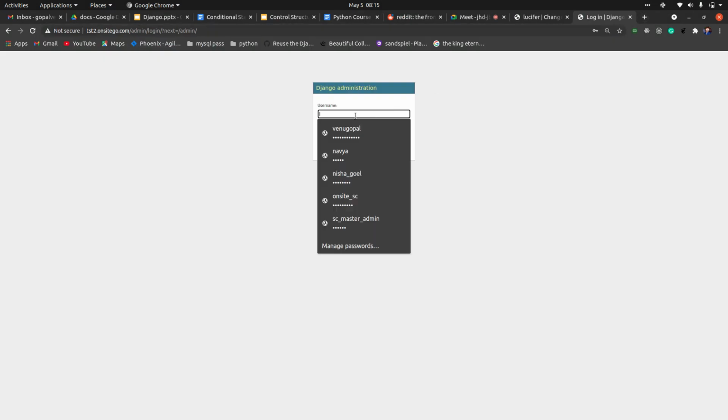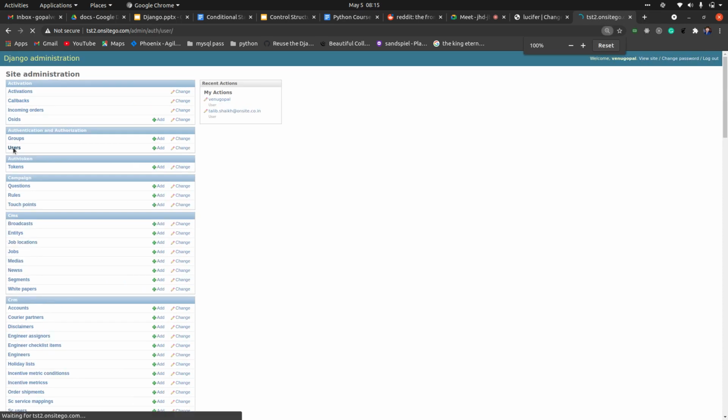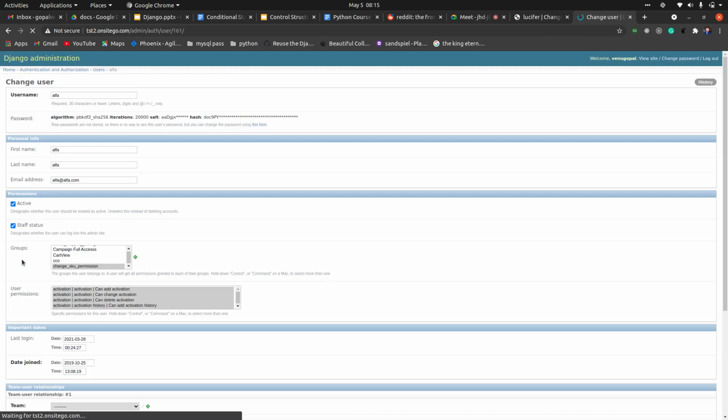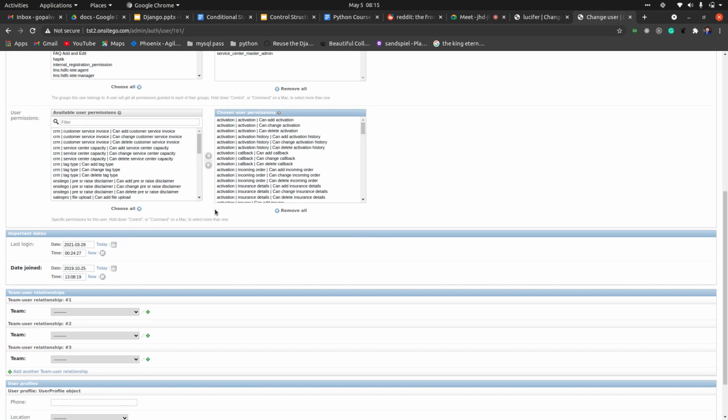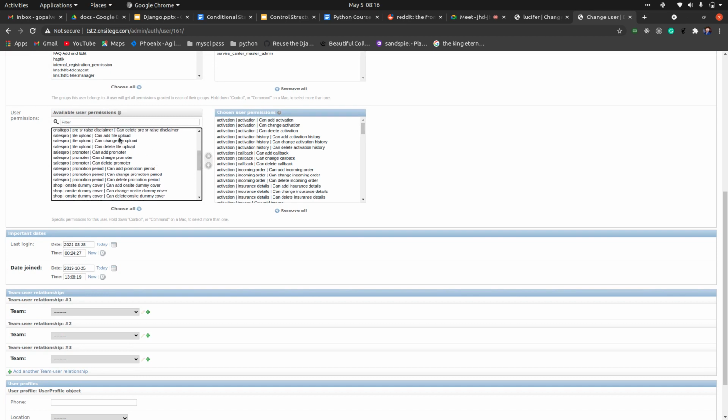So let's say I'm logging in with this. Go to users and pick any user. Here you will have all the permissions, similar to our models. We also had some models, like this one: can add file upload, can change file upload, can delete file upload. File upload is my model name.